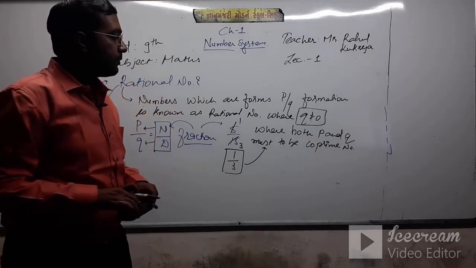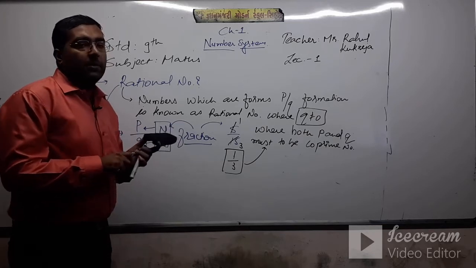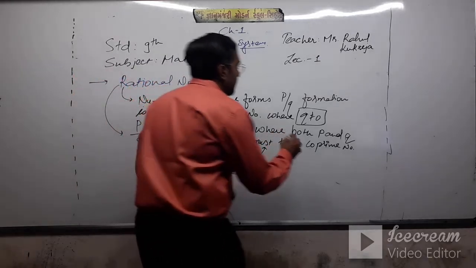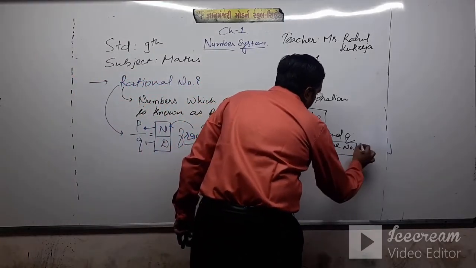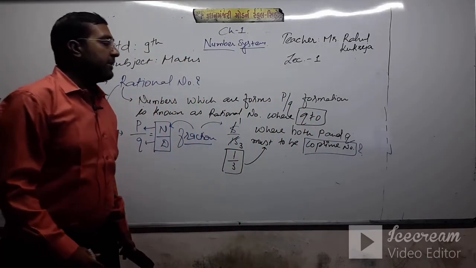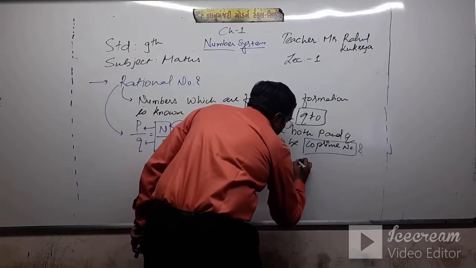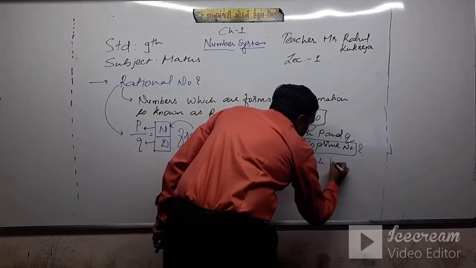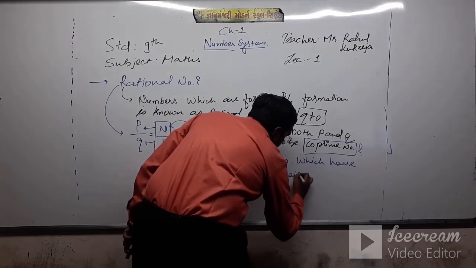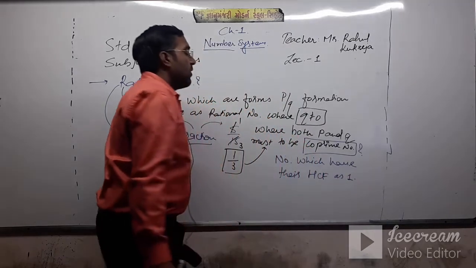Here you may have a confusion about what a co-prime number is. Co-prime numbers are numbers which have their HCF as 1.